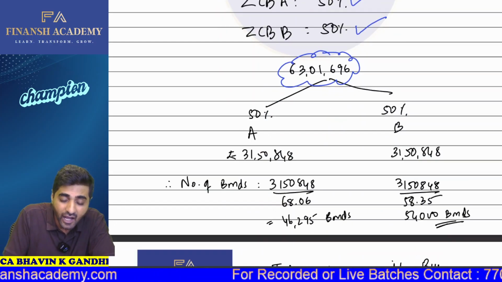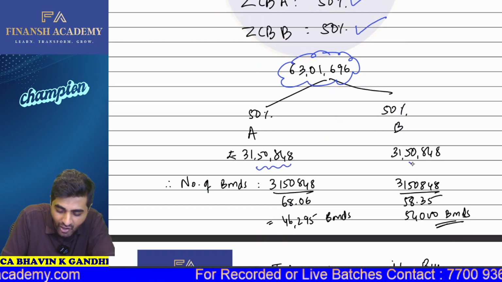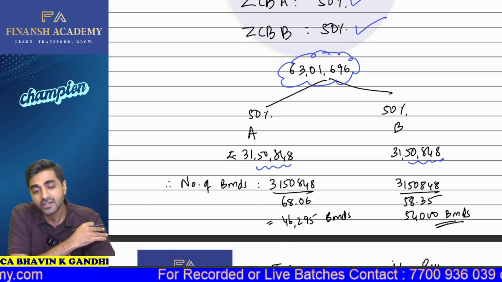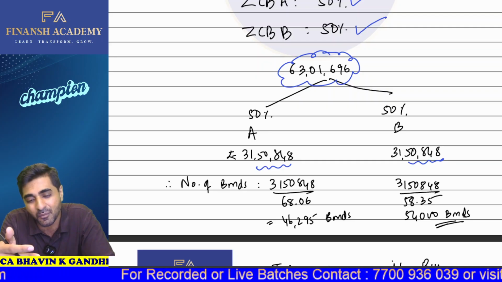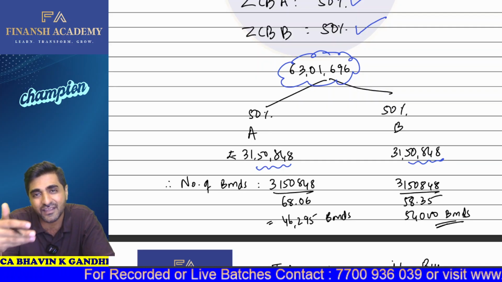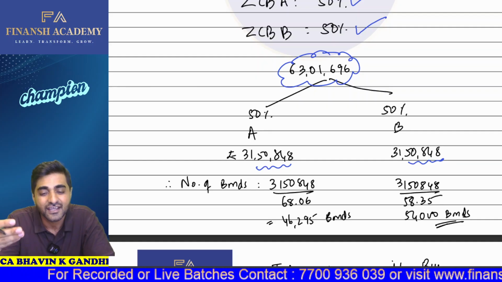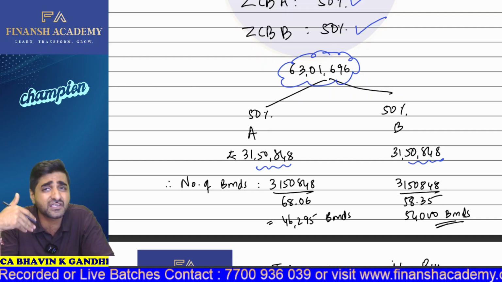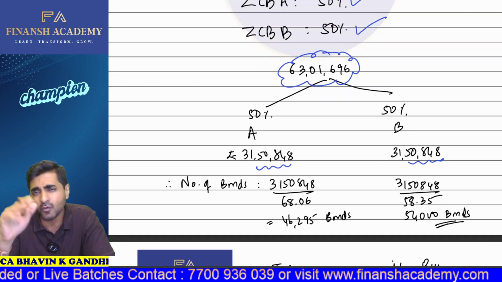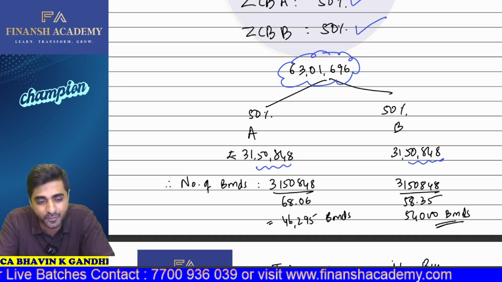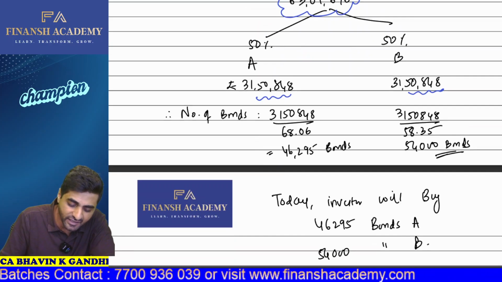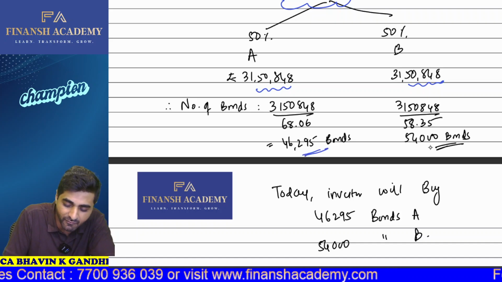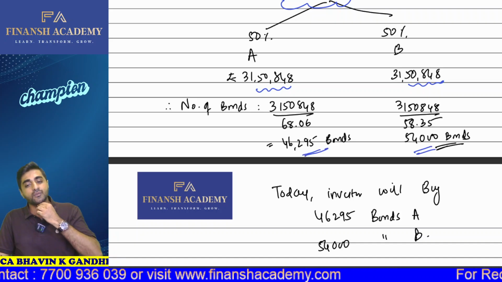So now I know how much needs to be invested in bond A and how much needs to be invested in bond B. So if I have the market price of the bond available, don't you think on the basis of that I can get the number of bonds? So the number of bonds is 46,295. Now for this I've taken the face value of the bond as 100 rupees. If you want, you can take the face value of the bond as 1,000 rupees as well. Okay. So based on this, I have got 46,295 bonds and 54,000 bonds which need to be invested.